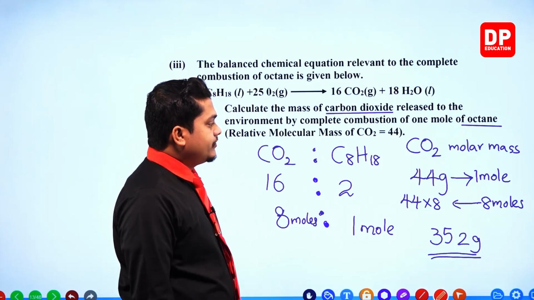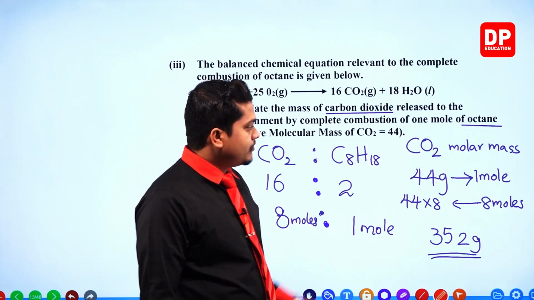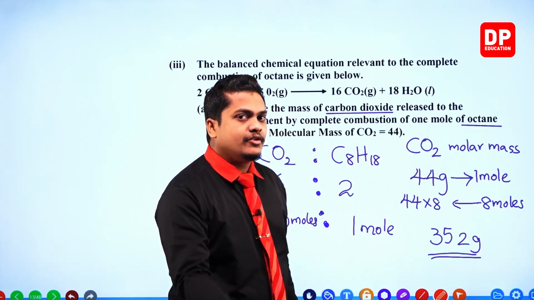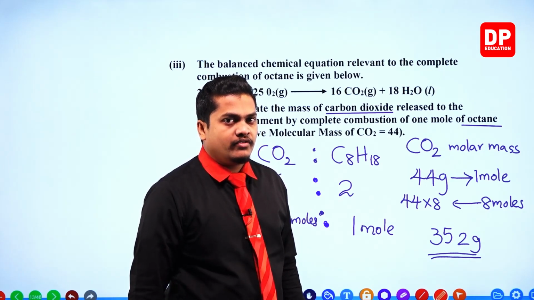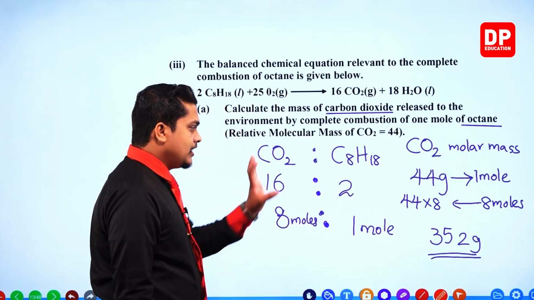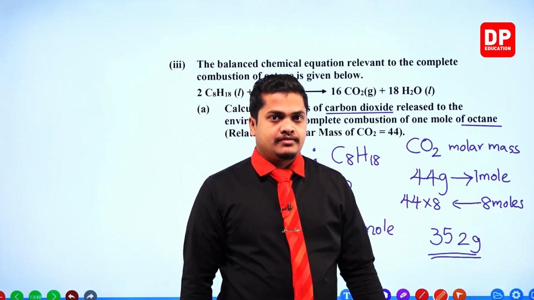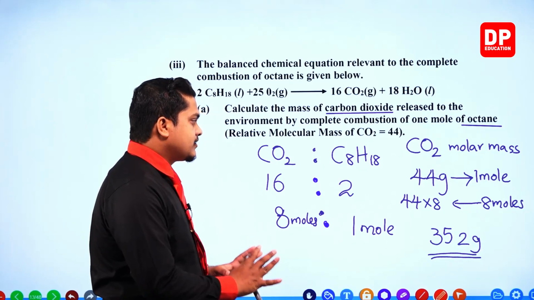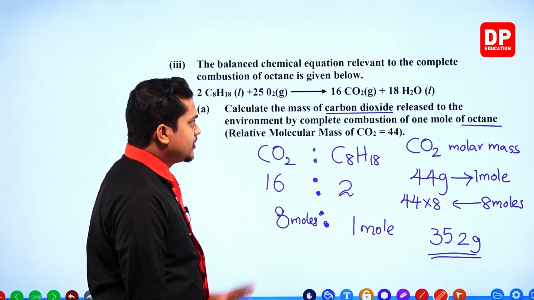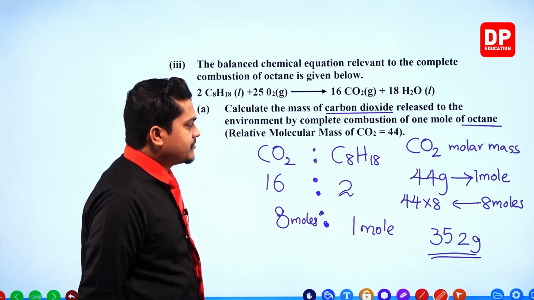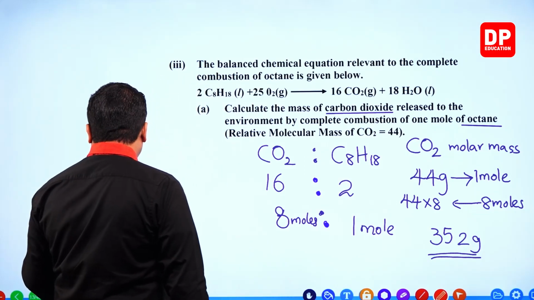Then, my dear children, according to that ratio, get the relative molecular mass, put grams, then you can find out the mass of 1 mole, which is the molar mass. Then multiply it by the relevant number of moles to get the entire mass of the substance. This is how you can find out the mass of a certain substance according to a balanced chemical equation, right? 352 grams.